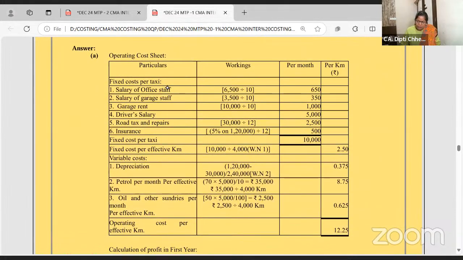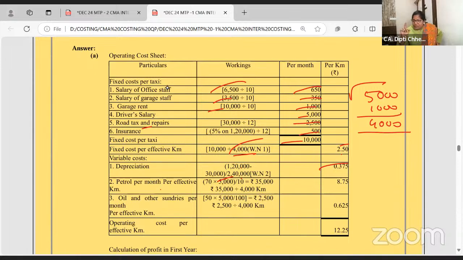So simply now, this is for 10 taxis. So you have divided. Yes, this is annual. And 4,000 is the... see, 5,000, say 20%, you are running like that. So the petrol cost will be 5,000, but the effective cost will be 4,000. Depreciation they have given. Petrol will be for 5,000.